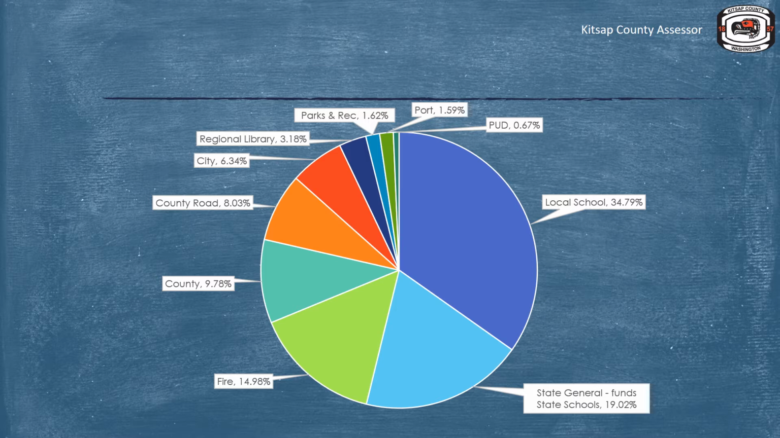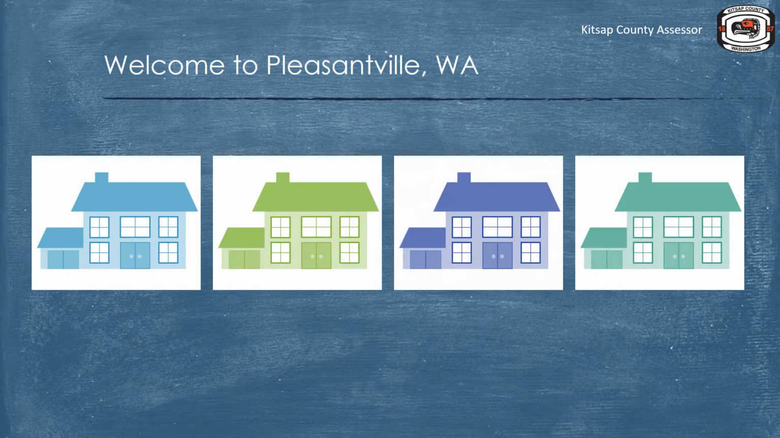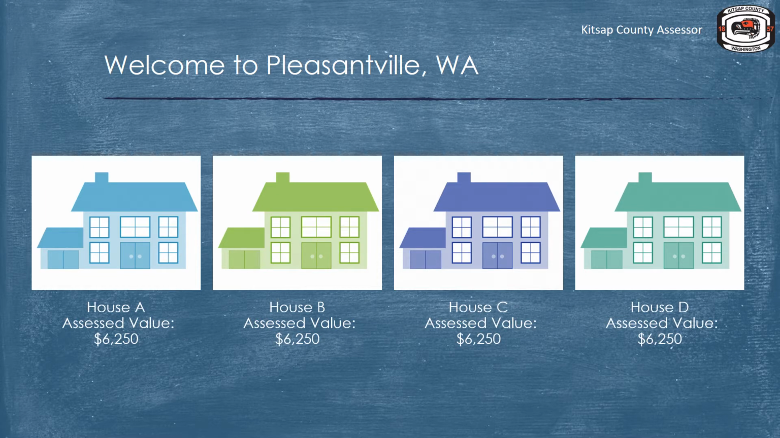But how is the distribution of property taxes determined? Let's look at our next example. Welcome to Pleasantville, Washington. This small city is comprised of 4 identical properties that are each valued at $6,250. The total value for this district is $25,000.